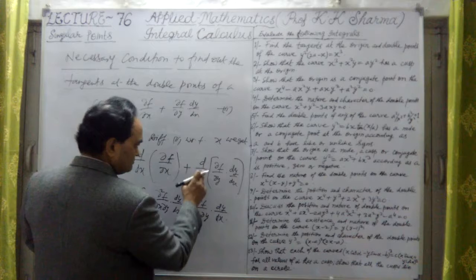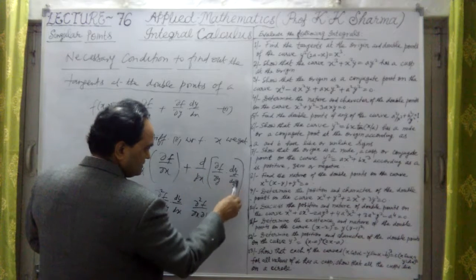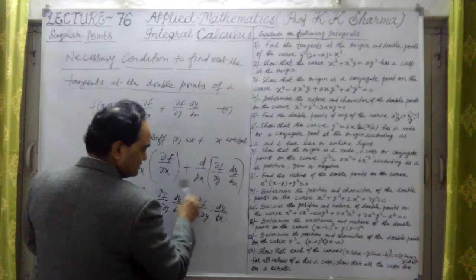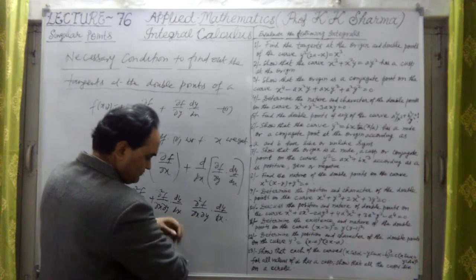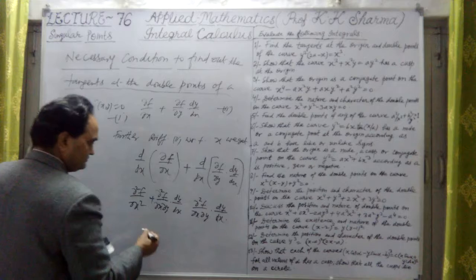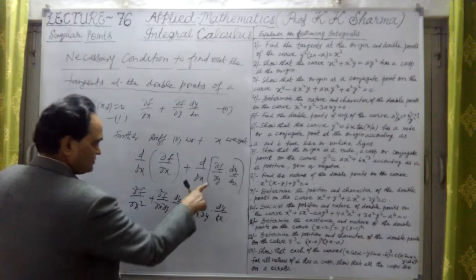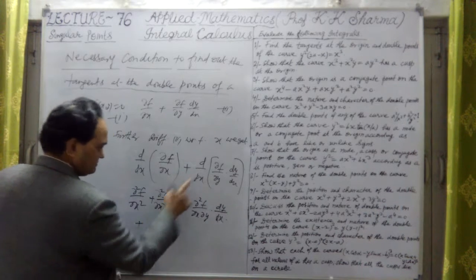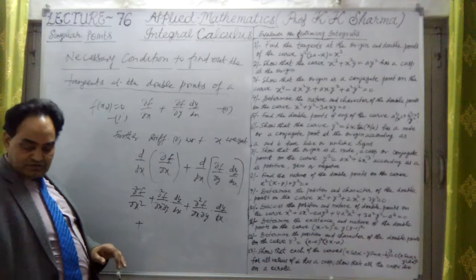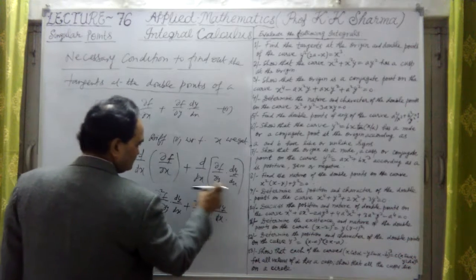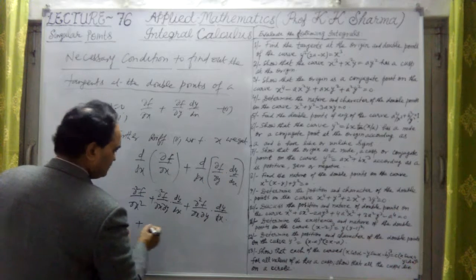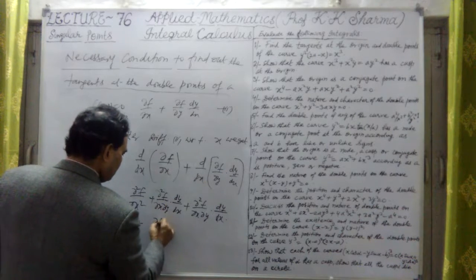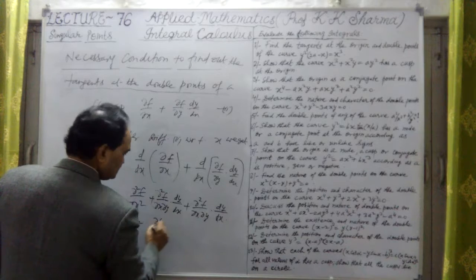Now for the first function, dy/dx as it is, differentiation of this with respect to x gives del square f upon del x del y plus this function. Now the second step, differentiating this with respect to y: del square y upon del x square. First is del f del y as it is.